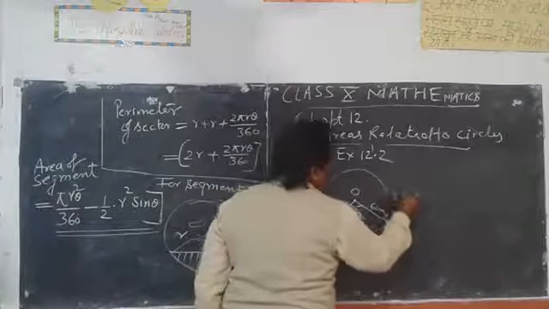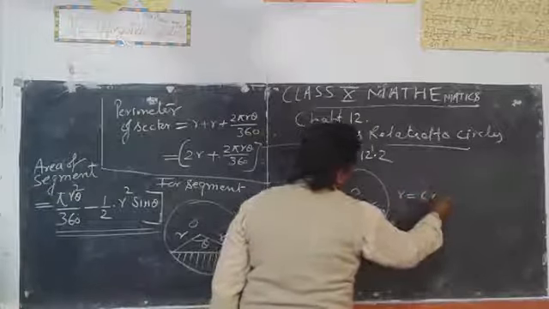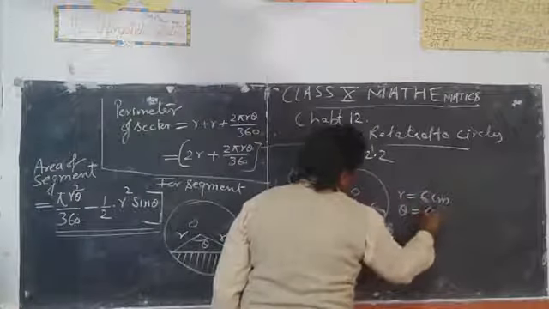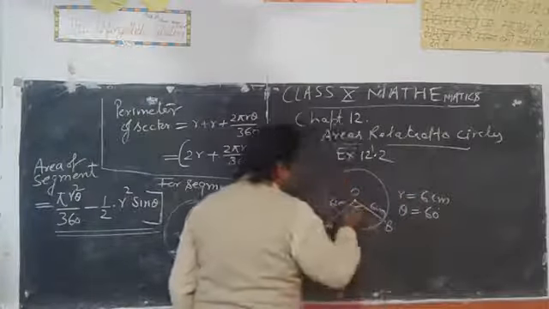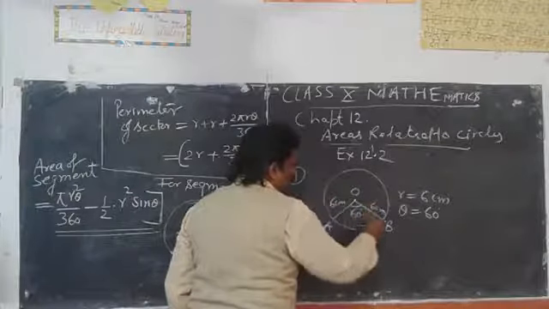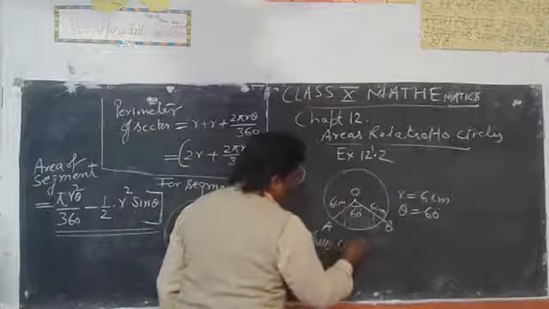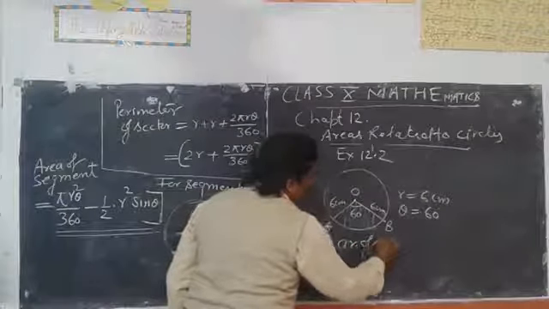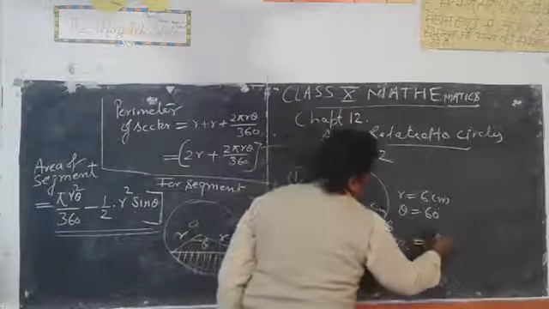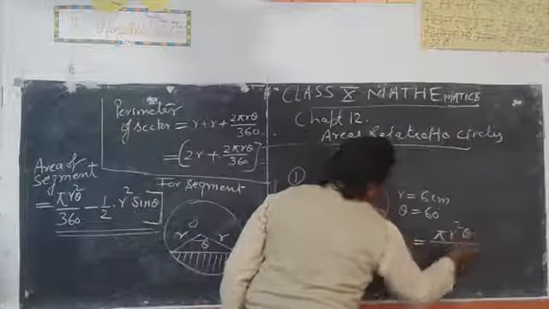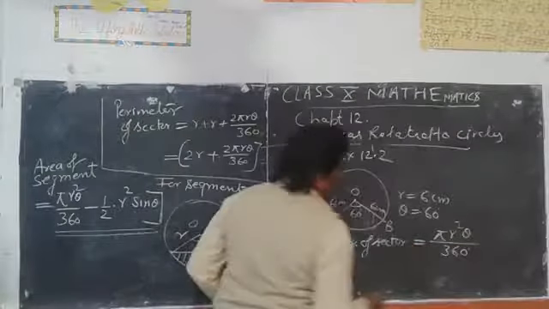So here we have radius is equal to 6 centimeter, theta is equal to 60 degree, and we have to find the area of this portion, which is sector. Thus area of sector is equal to pi r square theta upon 360 degree.